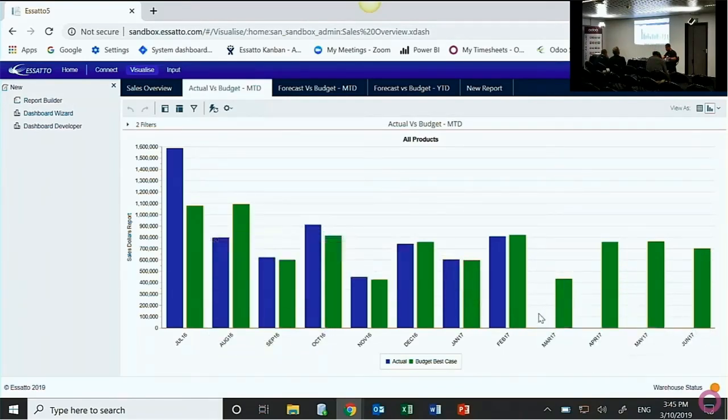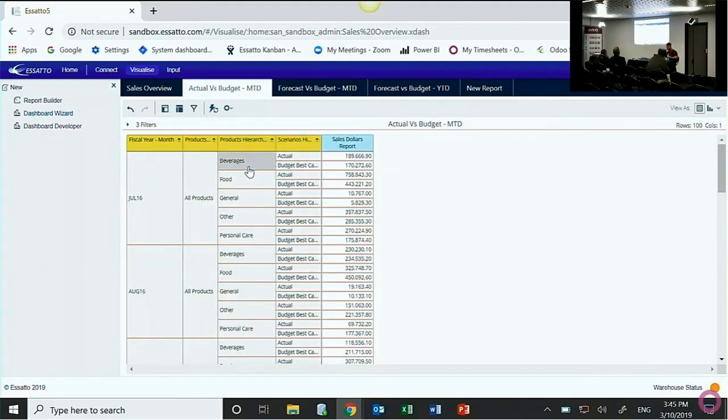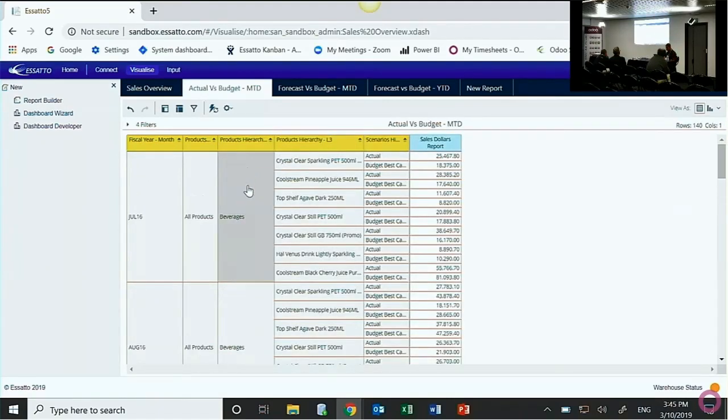The budget that's been created is at the same level of detail as my actual, so it's not just monthly dollar figures that have been input. So I can, if I just drill into this, so I'll turn this into a table, and if I break out product, beverages for example, you can see that I can keep drilling into this information right down to a detailed customer product type combination. And that's because we've produced the budget at that same level, because we've got all the history stored in our system.